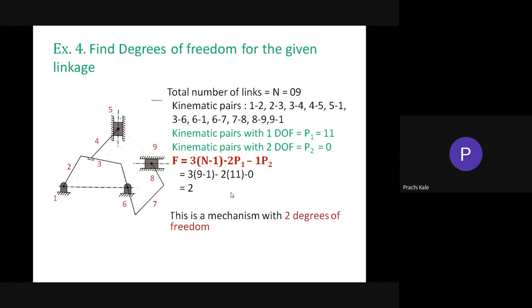So go on collecting this data which is required for your GATE preparation for the mechanisms topic. Then go through all these concepts of singular, binary links, ternary links, singular, binary and ternary joints, how to find out the degree of freedom.